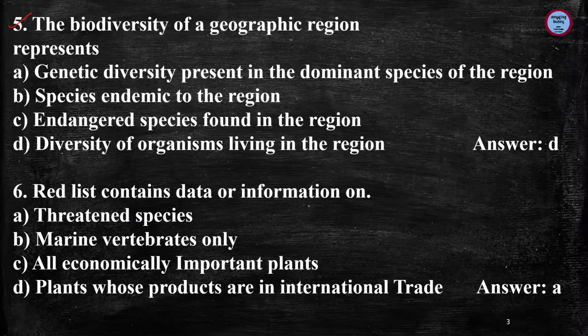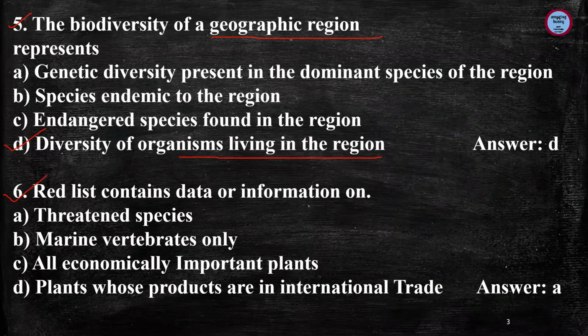Question number 5, the biodiversity of a geographic region represents, and here answer D, that is diversity of organisms living in the region, is the correct answer, because different plants, animals and microorganisms, plus the genetic information they may contain and the ecosystems of which they are a part, make up biodiversity. So the biodiversity of a geographic region represents the diversity of organisms living in the region.